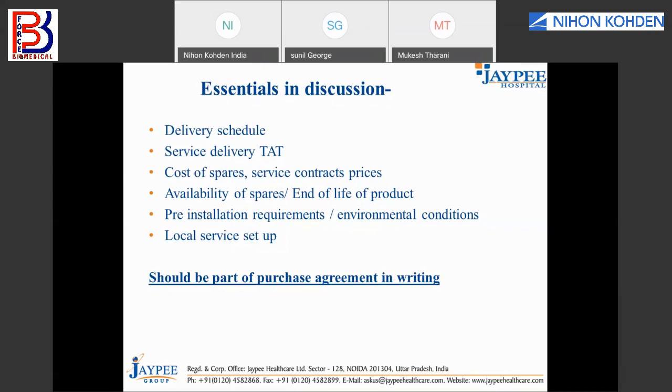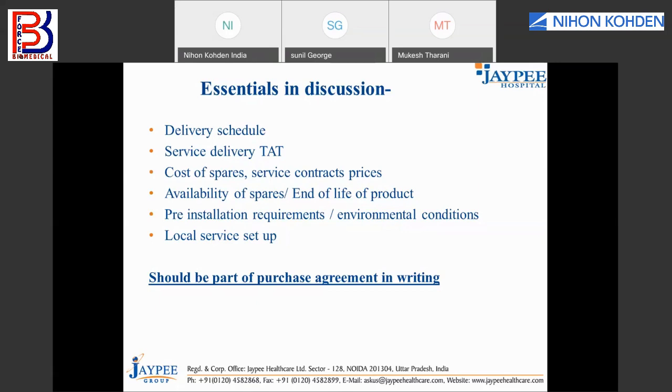Now, in 2020 we are buying an equipment, and after buying that, we come to know that it is going to be discontinued in 2021. So what will happen? Obviously, your manufacturer may support you for another 3-4 years, but after that, you are not getting any spares. So while discussing, always make sure that the equipment is currently not discontinued, or at least for the next 1 or 2 years the manufacturer doesn't have a plan to discontinue this device. Or you tell them that you need service support and spares for the next 8 years.